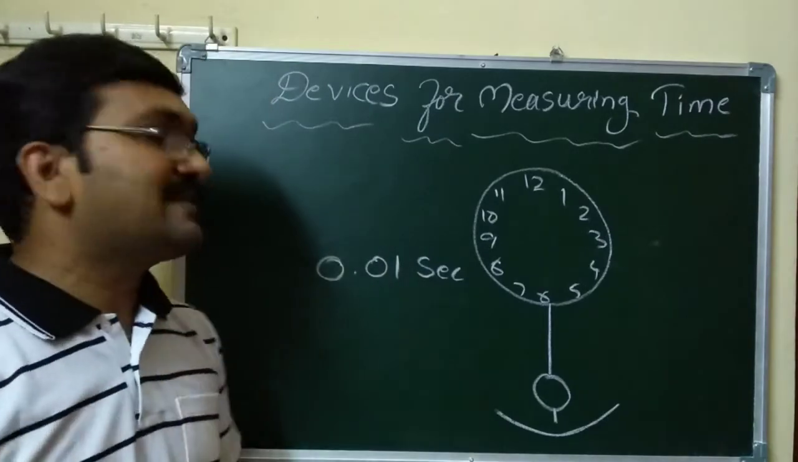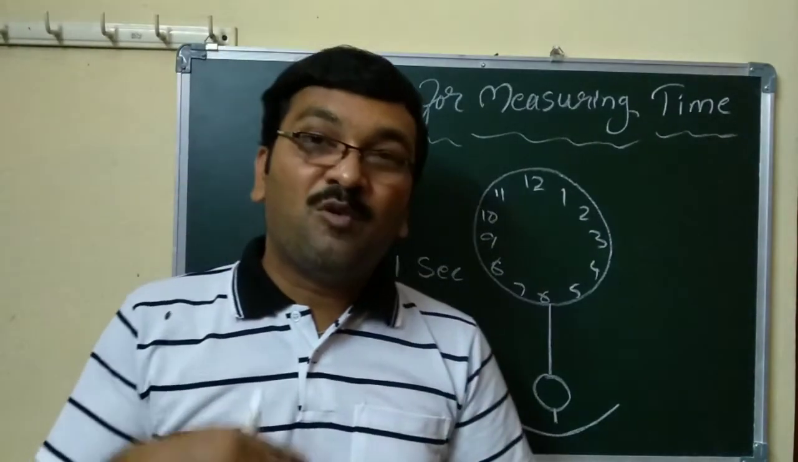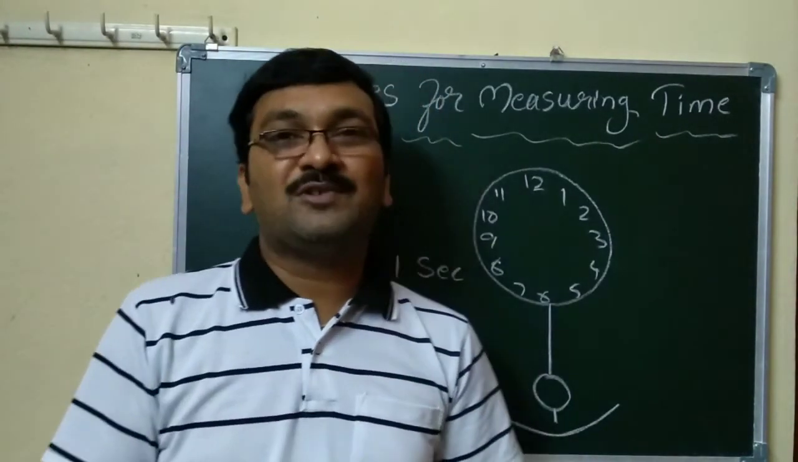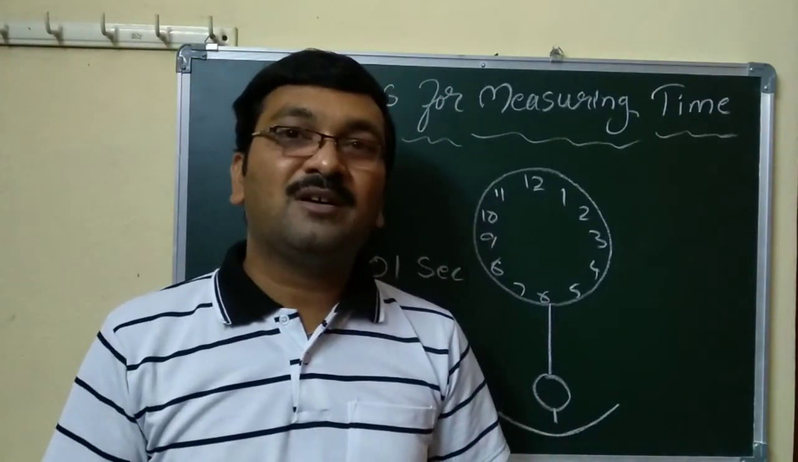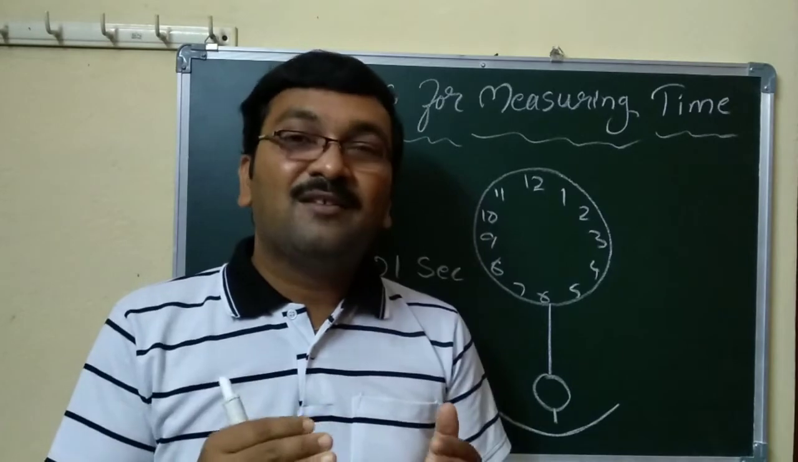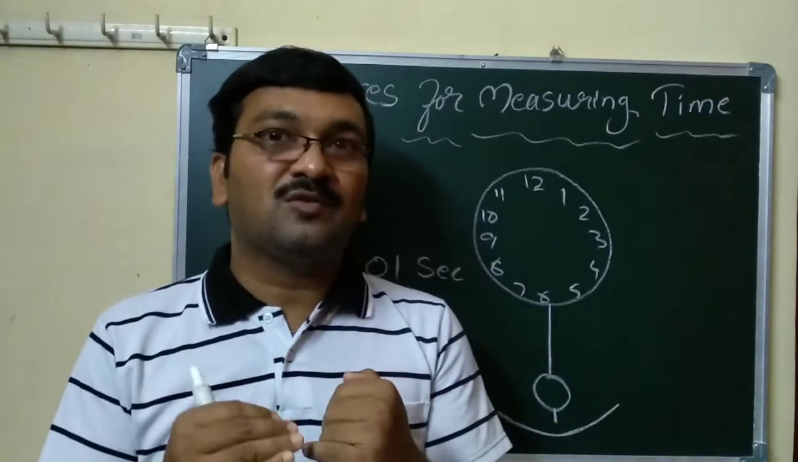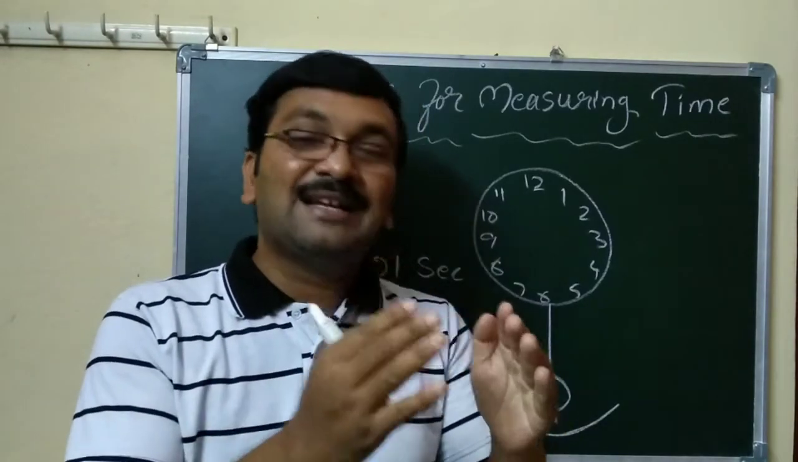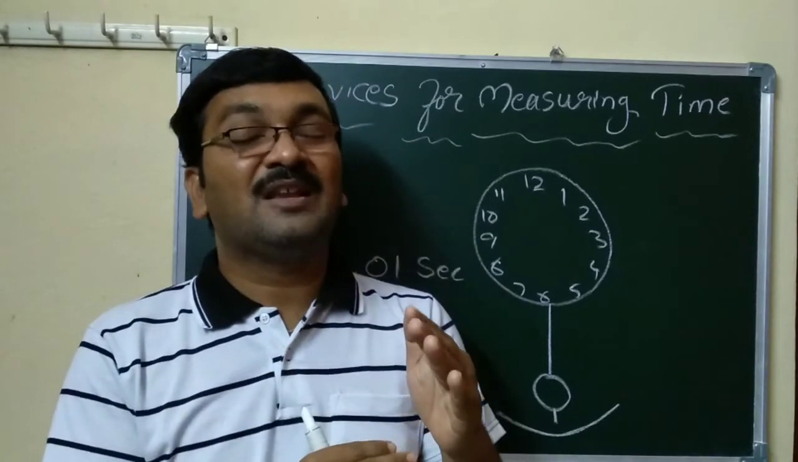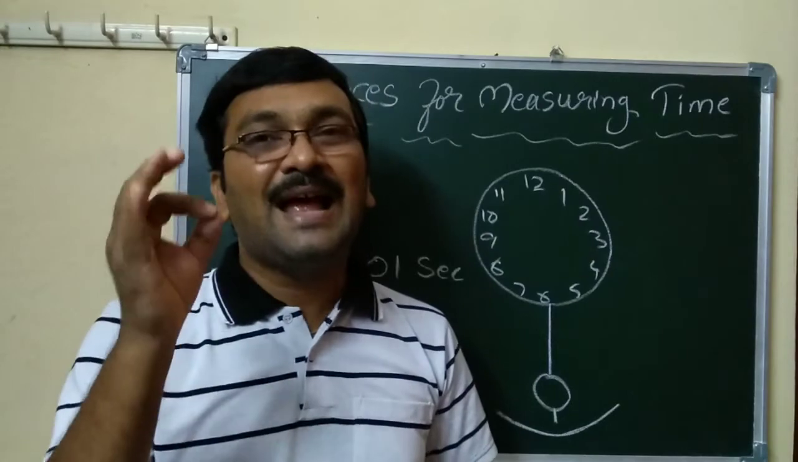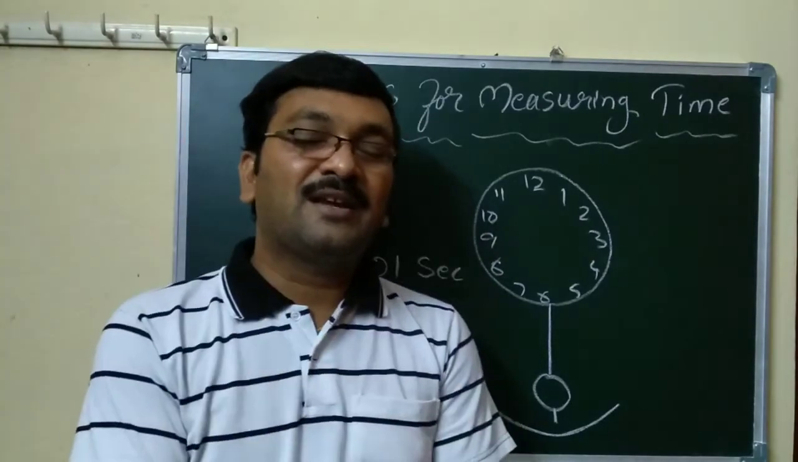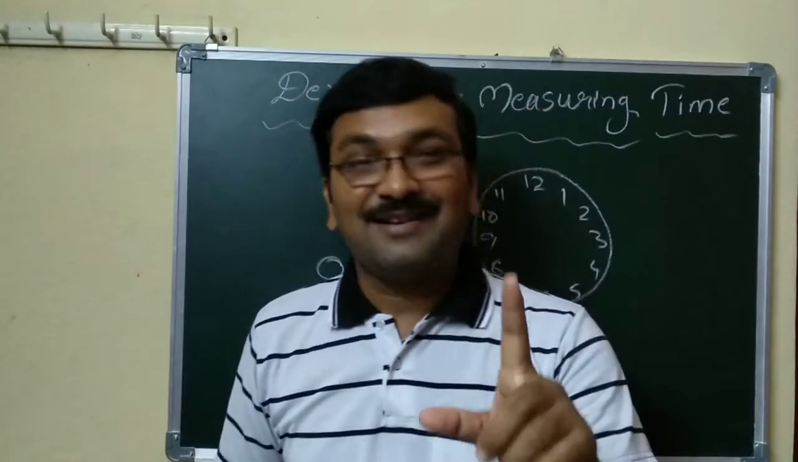So this is a digital one, and a more accurate one is the atomic watch. For scientific purposes we use atomic watches, with which we can go to the 1 millionth of a second. In 1 second, even the millionth part can nowadays be calculated very accurately. These are the different types.